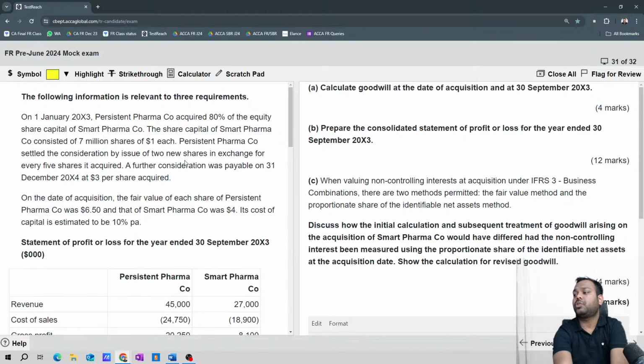Now, this is the question on group P&L. Can you see the question? Tell me.